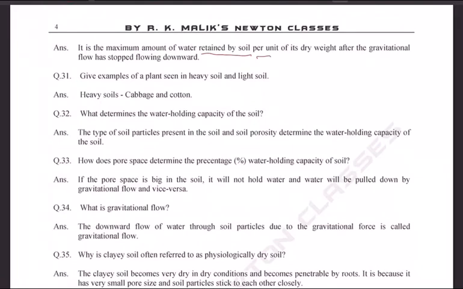What is water holding capacity of the soil? It is the maximum amount of water retained by the soil per unit of its dry weight after the gravitational flow has stopped flowing downward. Give examples of plants seen in heavy soil and light soil. Heavy soils: cabbage and cotton.